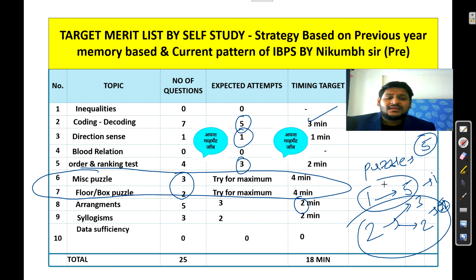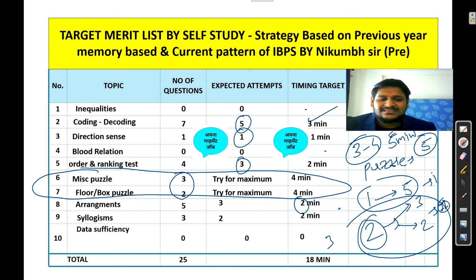Okay, suppose they ask one puzzle based on 5 questions, then easily, maximum, I can say in 3 to 4 minutes you can decode the puzzle. Okay, and obviously after decoding it may not take less than 1 to 2 minutes to solve the questions. Okay, so overall 5 minutes we will allocate to the puzzle part, right? 5 minutes. Suppose they are asking 2 puzzles, then definitely it will take a little time to decode, so 3 minutes for each puzzle, that is 6 minutes total.